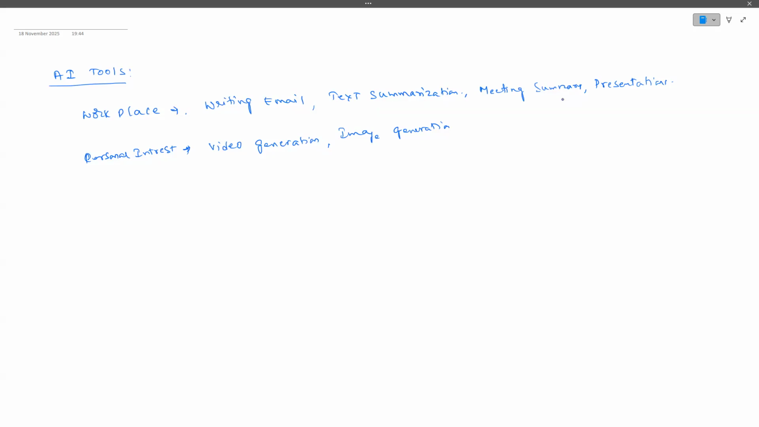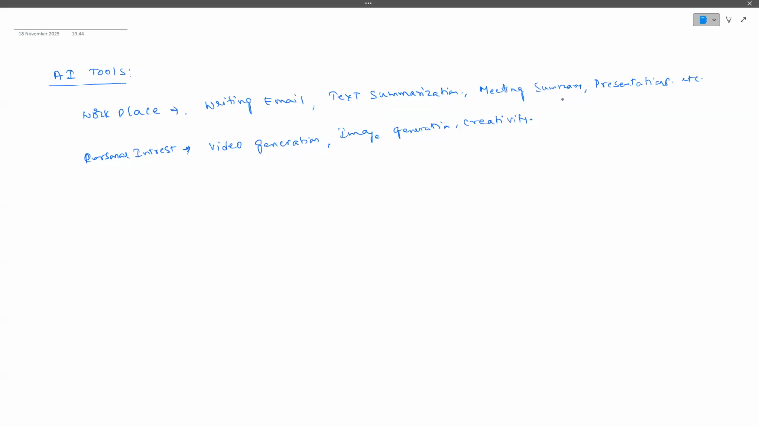So we can use AI tools for creating presentations, video generation, image generation. There are so many creativity tools we can use, guys. Creativity is like a personal interest, so people can use them for their personal interests and hobbies also. There are a lot of creativity tools there. You can use them, guys, either at your workplace to increase your productivity, or for a personal interest. With your creativity also, we can use these AI tools.